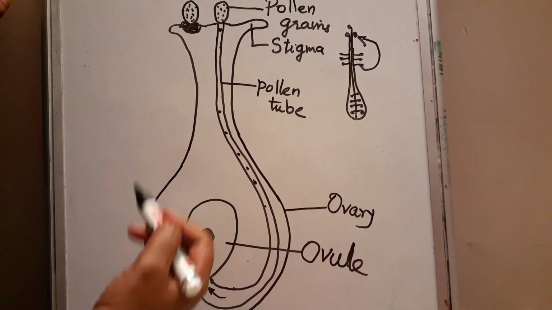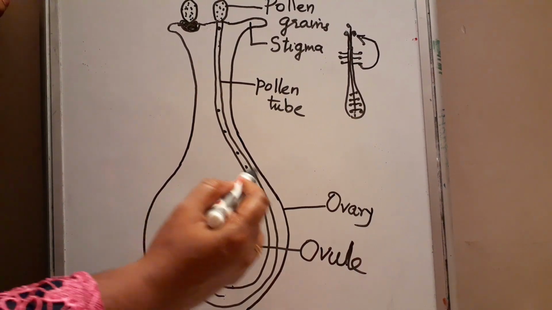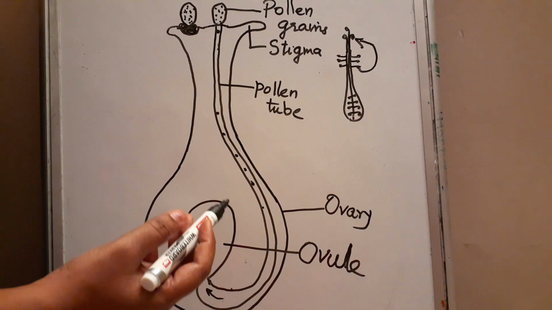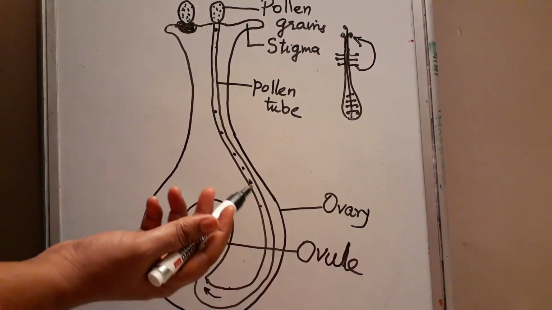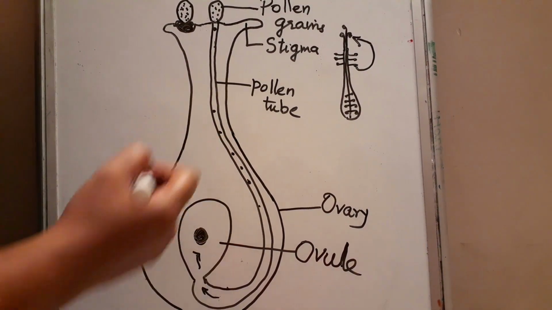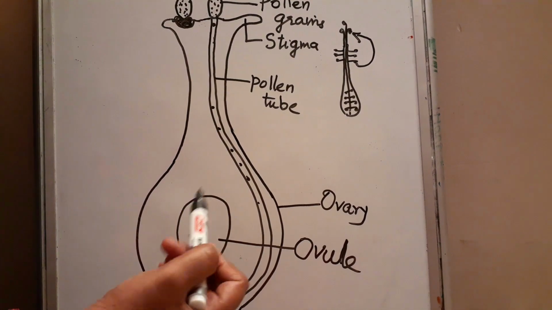Okay, so after fertilization, this ovule will form the seed and this ovary will form the fruit. This does not always happen, as in the case of hibiscus; we cannot see the fruit. In some plants, the ovary will change into fruit and the ovule will change into seed.